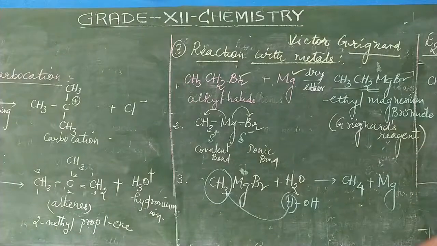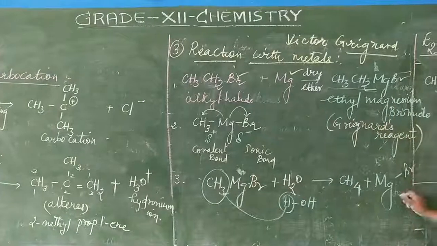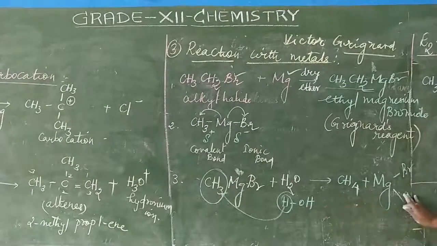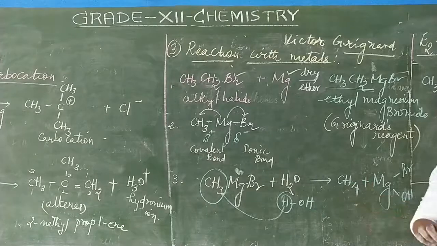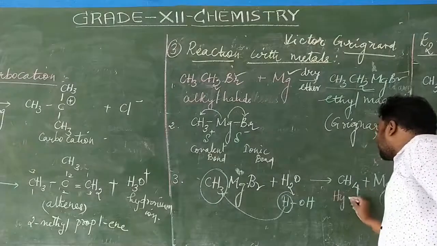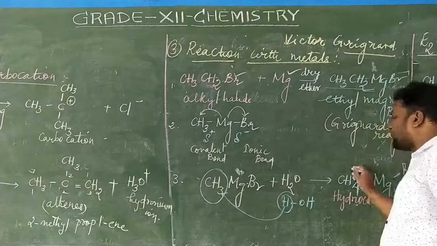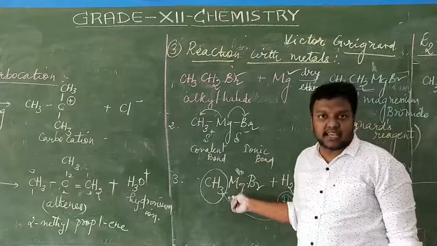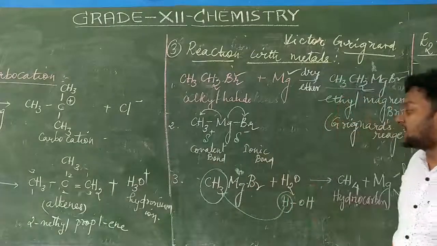2 plus oxidation state இருந்தனால ஒரு electron can be given to this bromine. The other electron can be shared to this OH minus. So MgBrOH will form. So now looking at what is the main product that is formed, the main product that is formed is hydrocarbon. So என்ன அர்த்தம், hydrocarbon preparation லயும் we can use this Grignard's reagent. Hydrocarbon prepare பண்றது, manufacture பண்றதுக்கு we can use this Grignard's reagent.